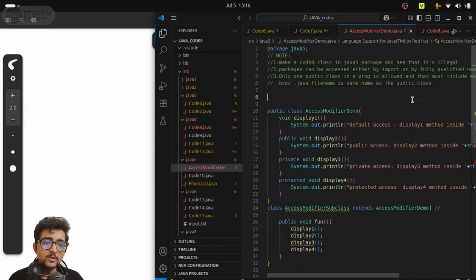Again repeating, there should be only one public class in a .java file. And a .java file would be named on the basis of that public class; the name will be directly copy pasted. So that file name would be the public class name .java. Therefore there should be only one public class.